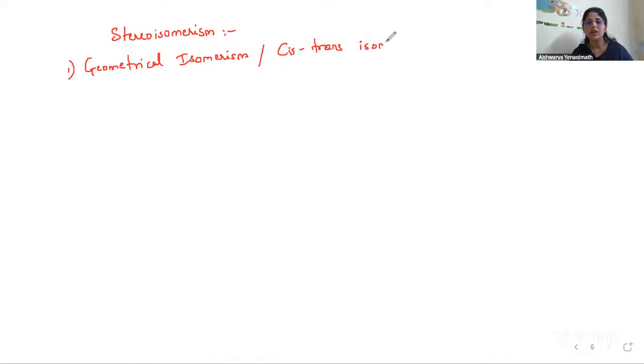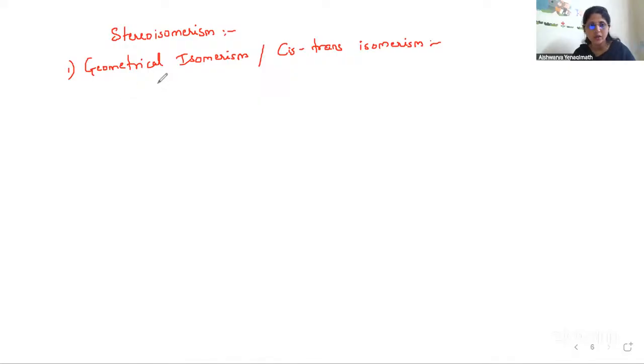We have studied this in organic chemistry. In organic chemistry, cis-trans means: same side of the double bond we call cis, on the opposite sides of the double bond we call trans. Here also it is something similar. So let us try to understand what that means, the definition.